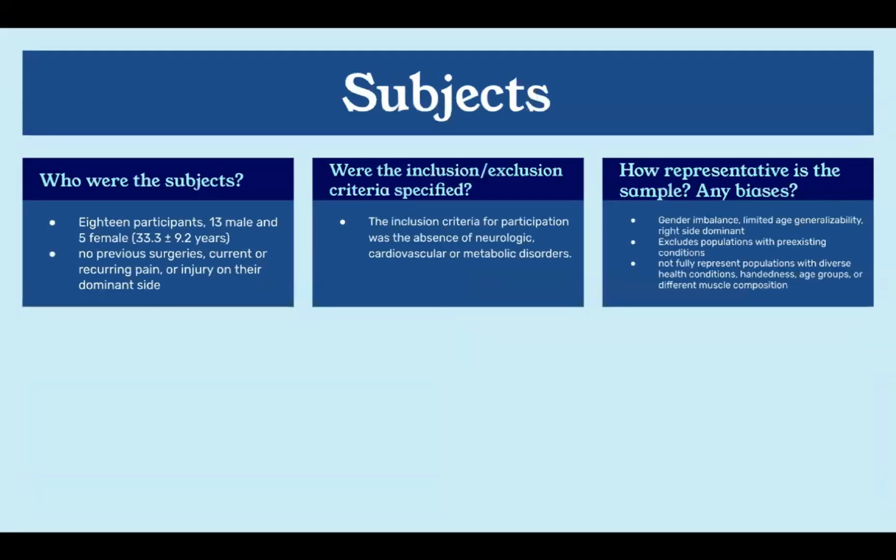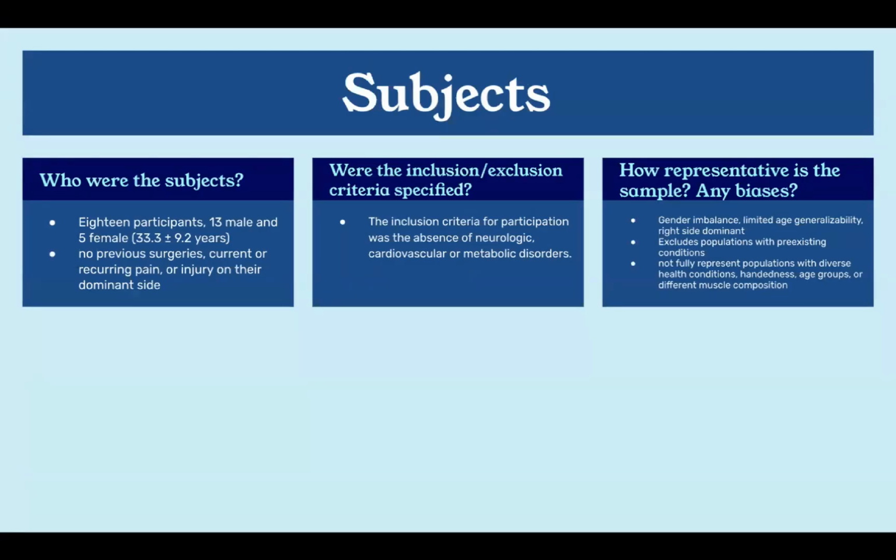So the subjects were 18 participants, which were 13 males and 5 females that had no previous surgeries, current or recurring pain, or injury on their dominant side. For the inclusion-exclusion criteria, they didn't specify any further than saying that the inclusion criteria for participation was the absence of neurologic, cardiovascular, or metabolic disorders.